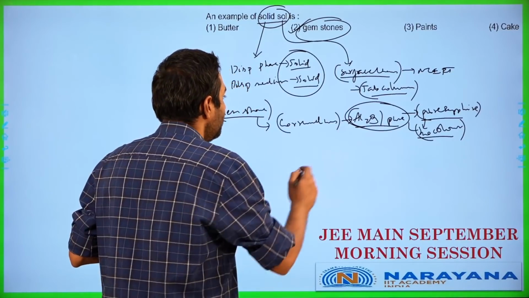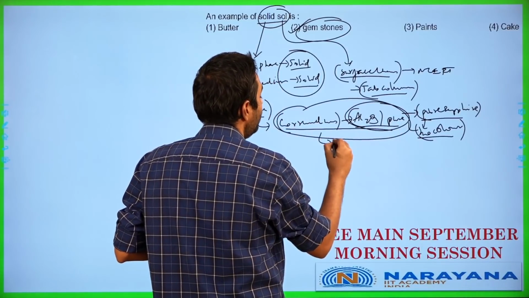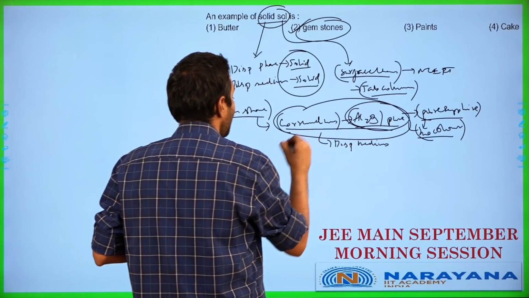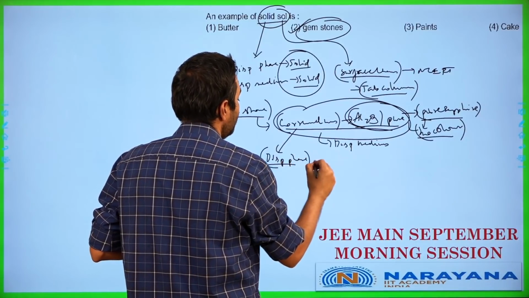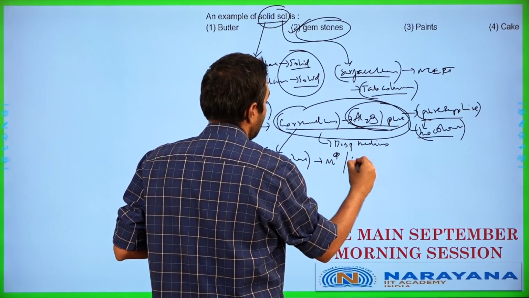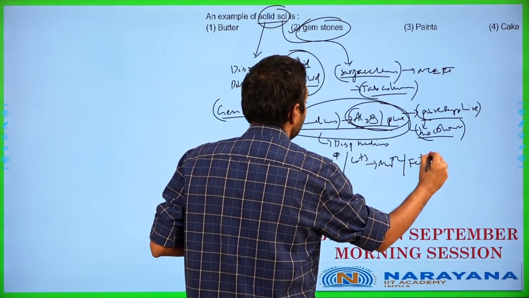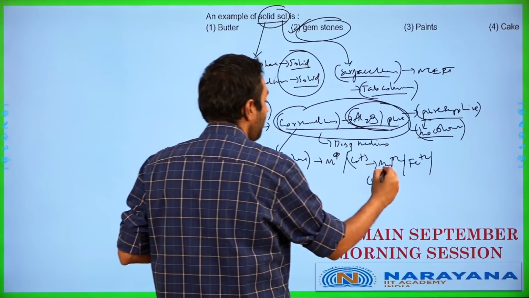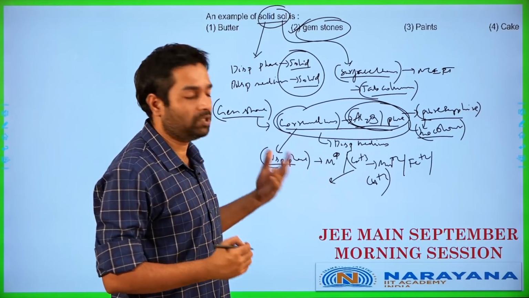Now, let's get to it. This corundum is going to be usually the dispersion medium in this particular case. Whereas, the dispersed phase generally is going to be metal ions like chromium plus 3, manganese plus 2, iron plus 2, copper plus 2, etc. All of these are going to be part of the dispersed phase here, and each one will give a different color to the particular substance.